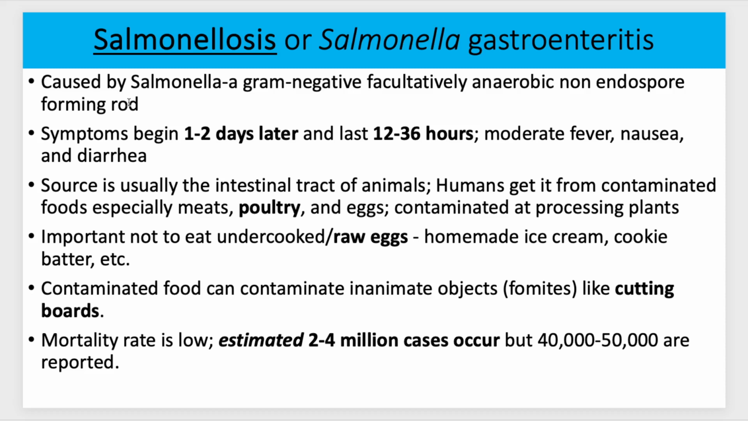So for salmonella or salmonellosis, this is a gram-negative, facultatively anaerobic, non-endospore forming rod. For this one, there's a little bit of a delay. It might be 2 days later before you actually have these symptoms. And once they start, it might last a day to a day and a half. And you're going to have a fever, nausea, and diarrhea. So the source is usually the intestinal tract of animals, and we get it from foods that have that bacteria on it. A lot of times people get this from raw eggs and chicken.